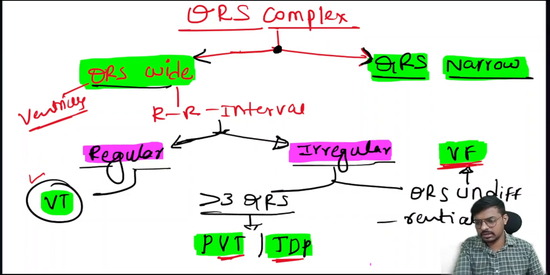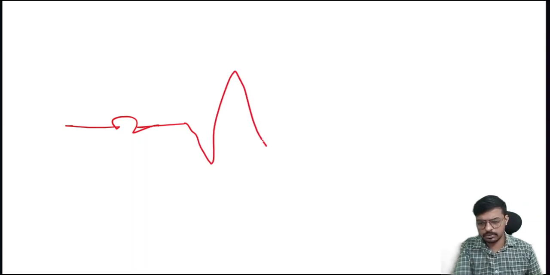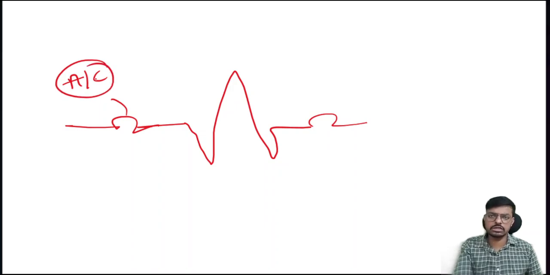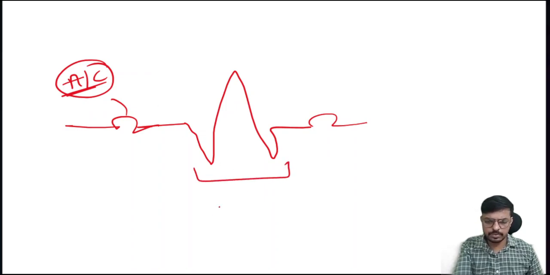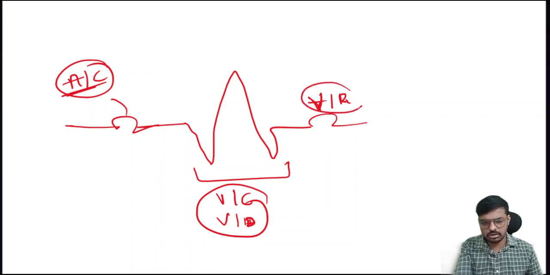It means the problem is there in the ventricles. As you know the basics, this is the P wave, this is the QRS complex and this is the T wave. The P wave happens because of atrial contraction, or atrial depolarization. The QRS complex happens because of ventricular contraction, or ventricular depolarization, or ventricular systole. And the T wave generates because of ventricular relaxation, or ventricular repolarization.